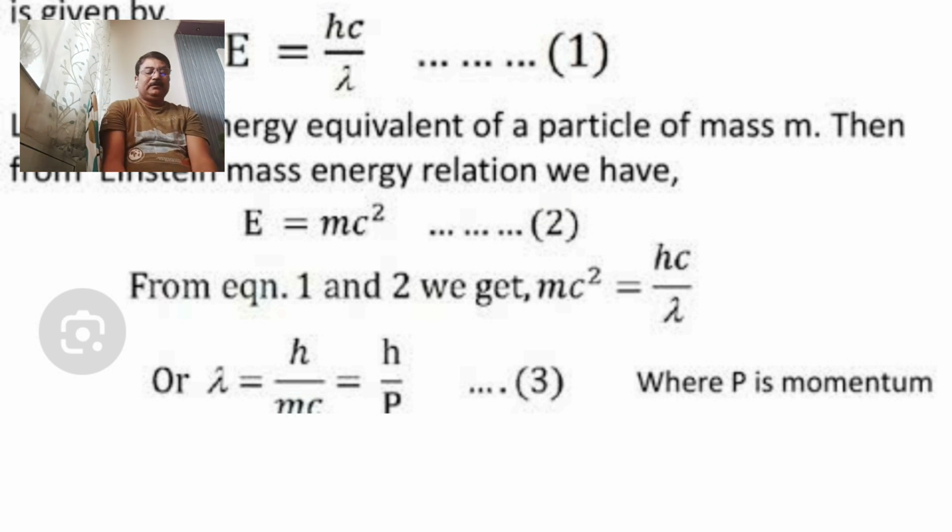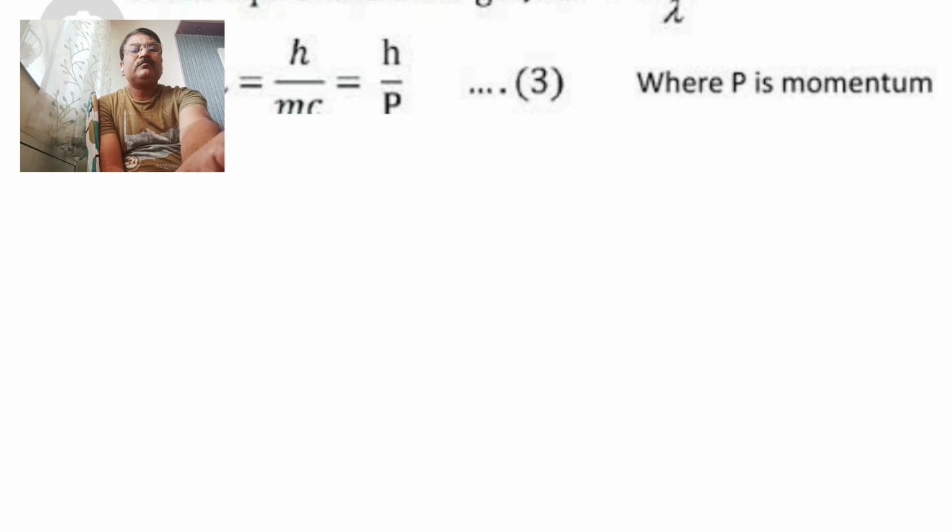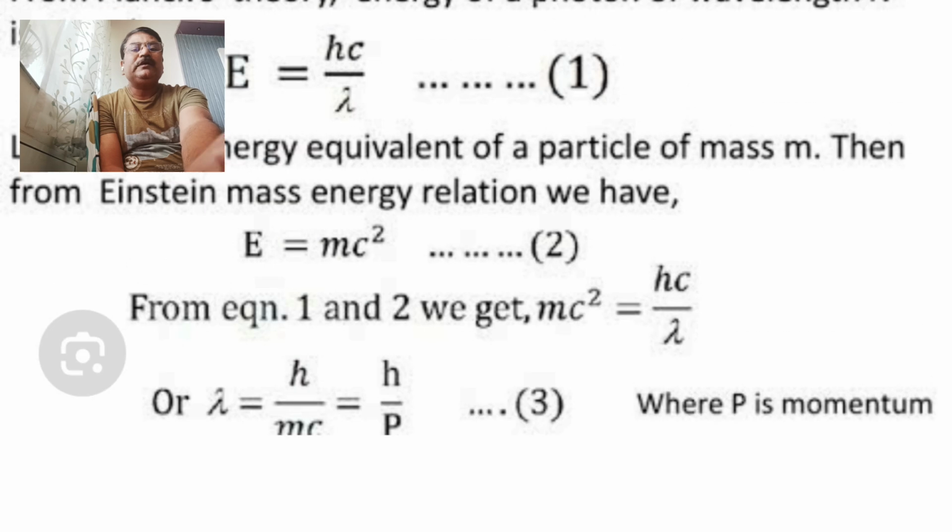I hope that you have understood clearly equation 1, equation 2, and the combination of 1 and 2 giving equation 3. So according to de Broglie's hypothesis, remember equation 3: wavelength is equal to Planck's constant divided by momentum, or very simply, wavelength is equal to Planck's constant divided by mass into velocity of light. This is de Broglie's equation.